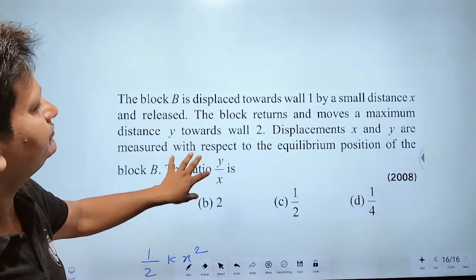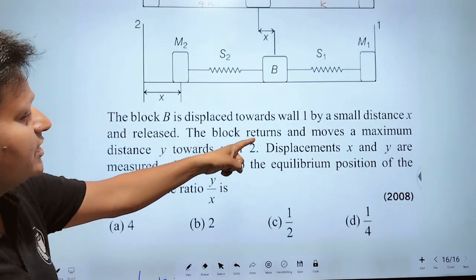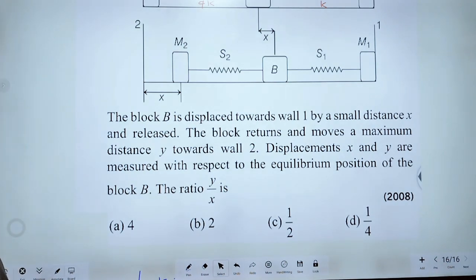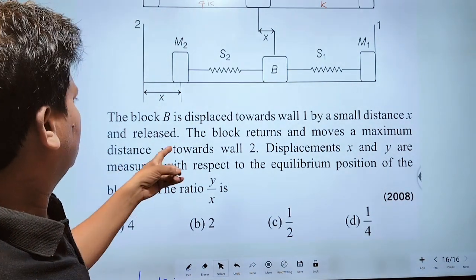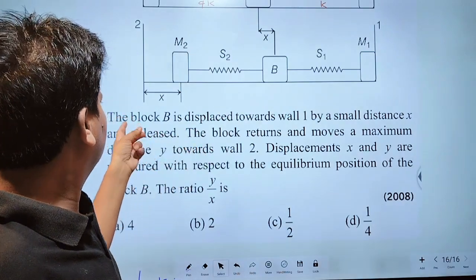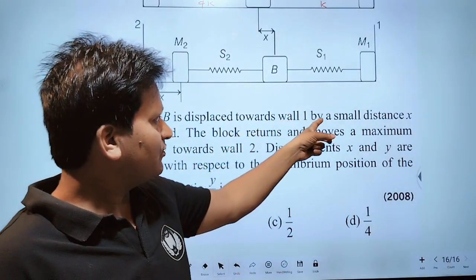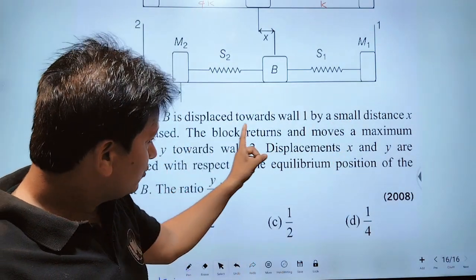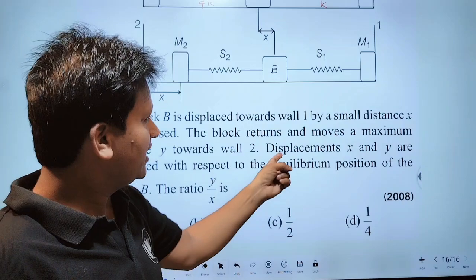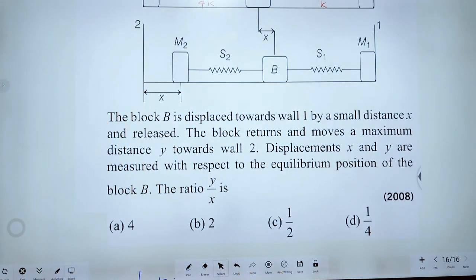Now the block returns and moves a maximum distance y towards wall 2.